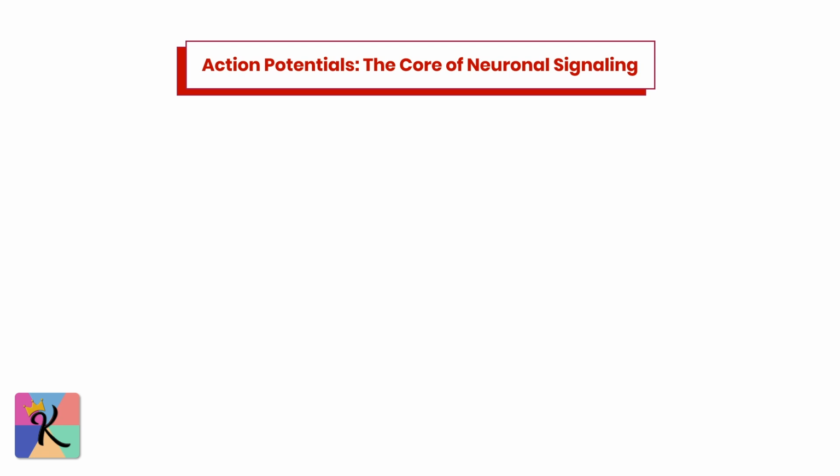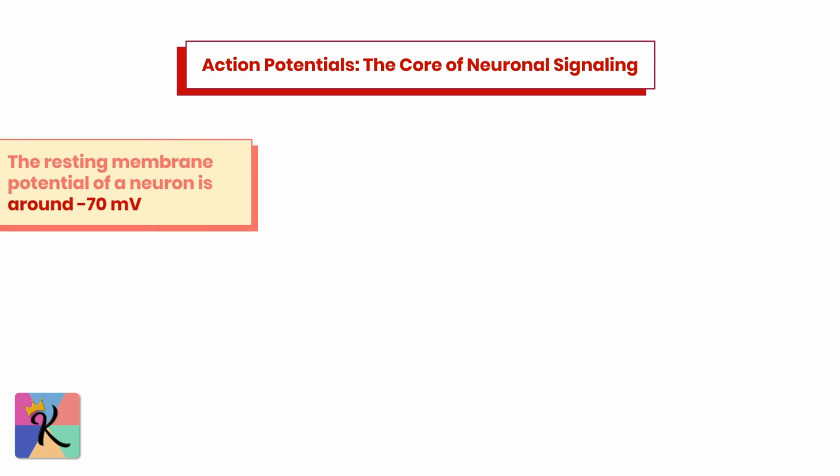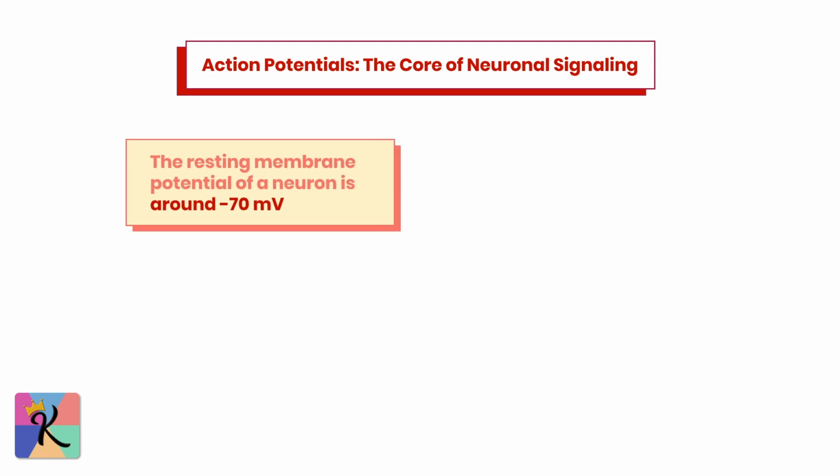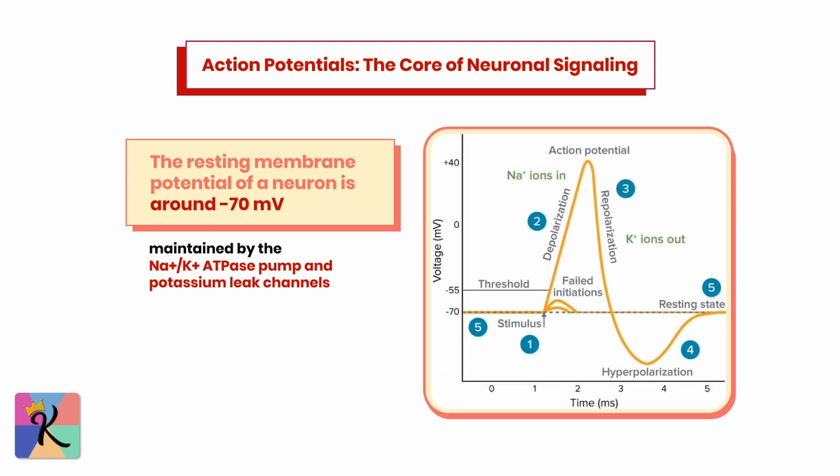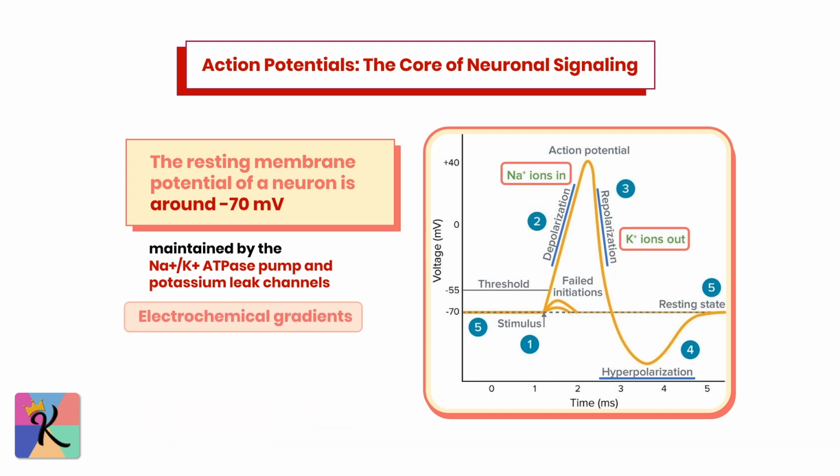Now, let's dive into one of the most critical topics: the action potential. The resting membrane potential of a neuron is around -70 mV, maintained by the Na+/K+ ATPase pump and potassium leak channels. During an action potential, the membrane potential changes through depolarization, repolarization, and hyperpolarization phases. To fully grasp how neurons transmit signals, practice drawing this graph and labeling where sodium, Na+, and potassium, K+, ions are moving across the membrane. This will help you visualize how the electrochemical gradients work to generate action potentials.